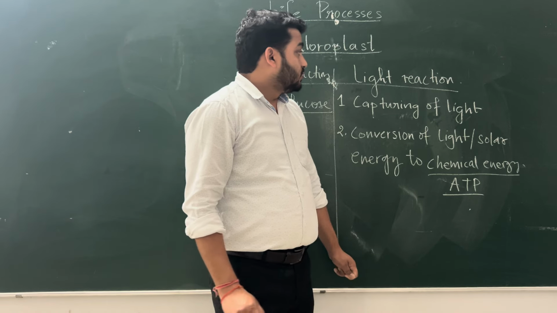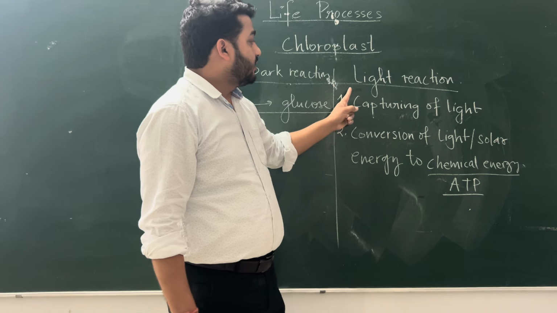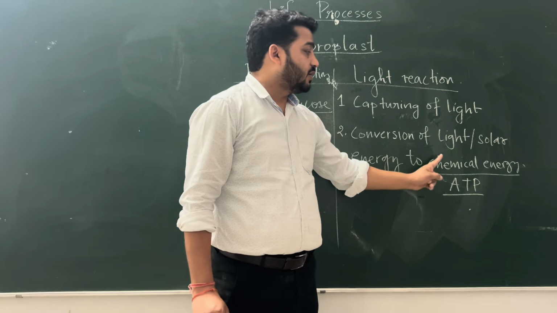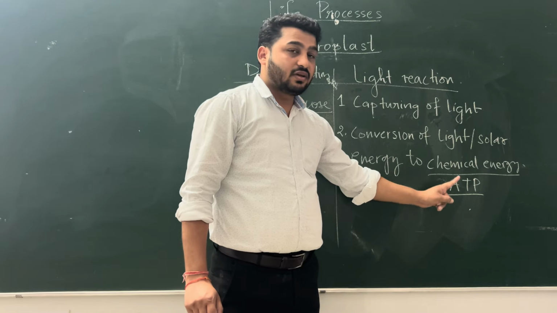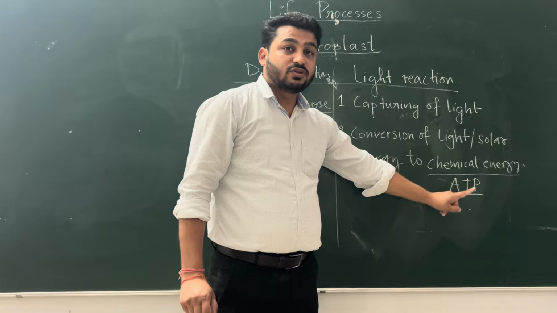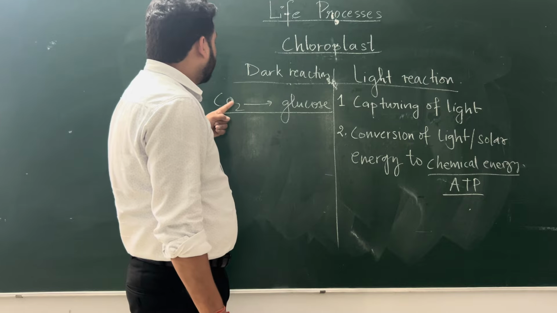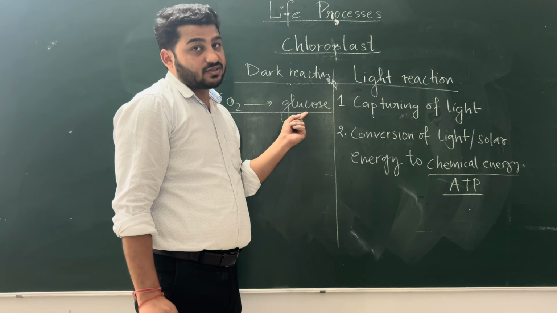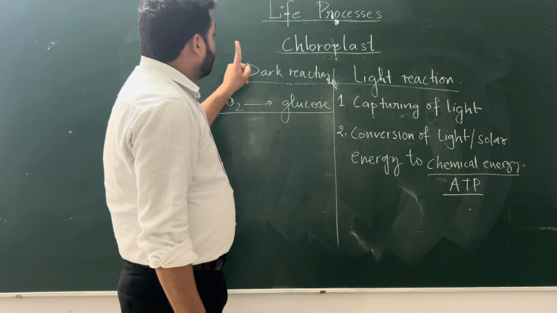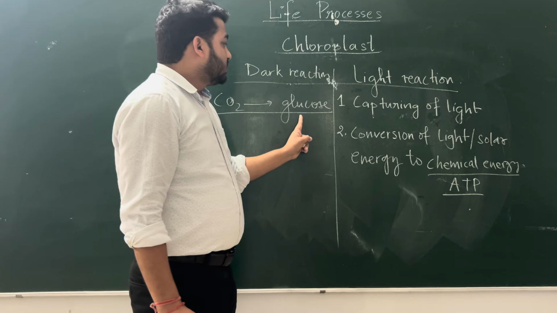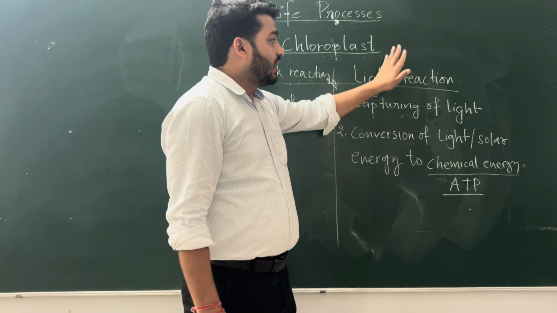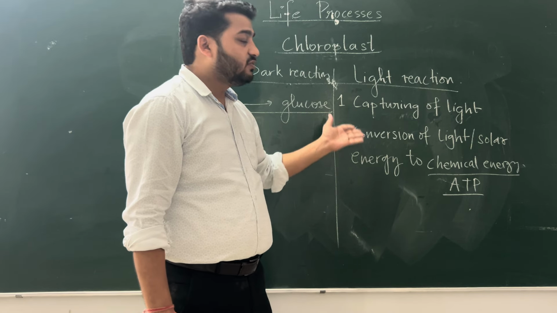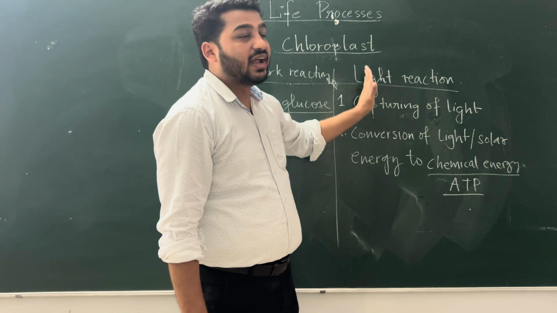Right? So what happens in light reaction? In light reaction there is capturing of light, and then this light will convert into chemical energy, in the form of ATP. Those ATP will further be used to convert carbon dioxide into glucose. This is the whole process. So in dark reaction this carbon dioxide will convert into glucose, and in light reaction these two things will happen. They cannot be done without light. So that is why it is called light reaction.